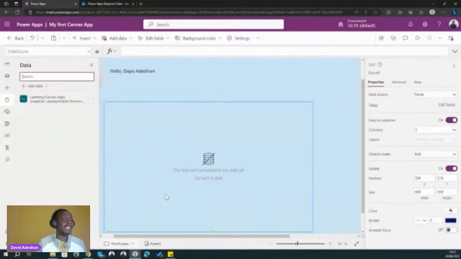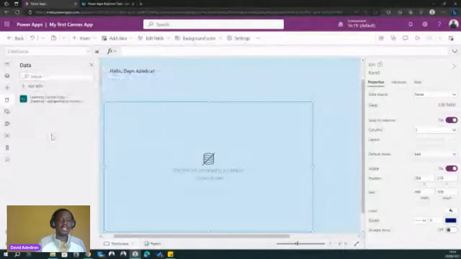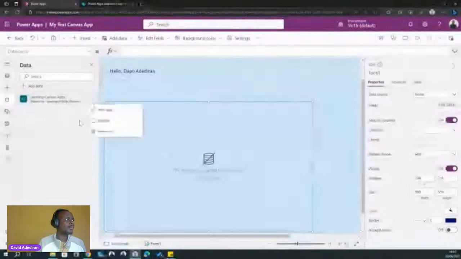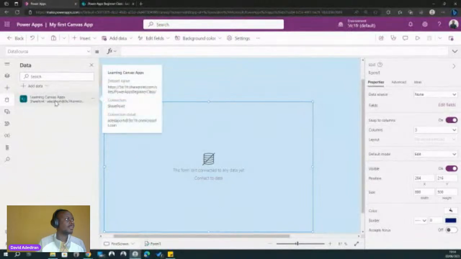When we do that, you can see that the data panel opens again. Normally we could have multiple data sources listed here, but currently we only have one. So just pick the one we have, which is the Learning Canvas app. So let's pick that. Okay, let's try that again.